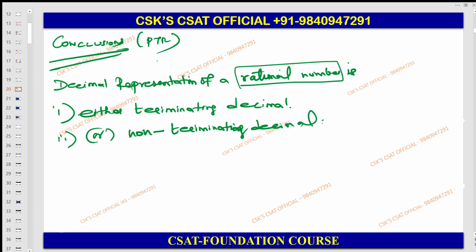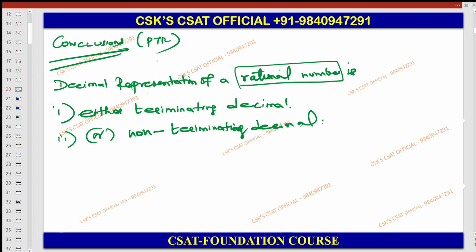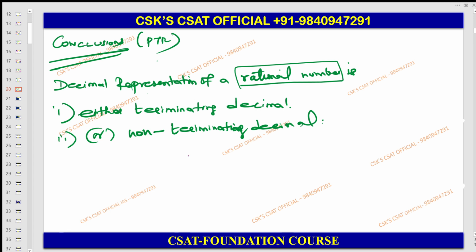Now let us move on to another format. Please understand. Suppose, the suppose part is also very important. You guys know this one. So 0.48. How can you convert this decimal into a rational number?